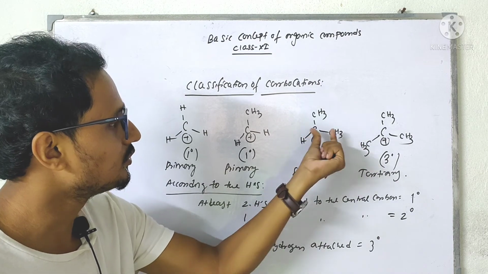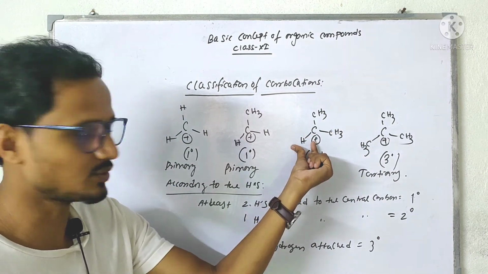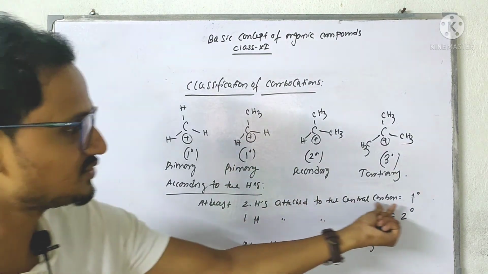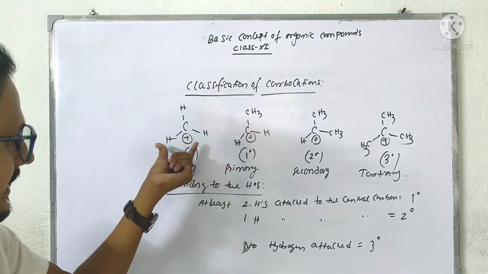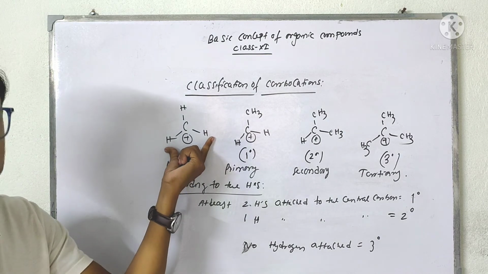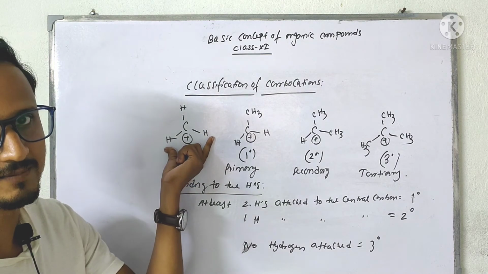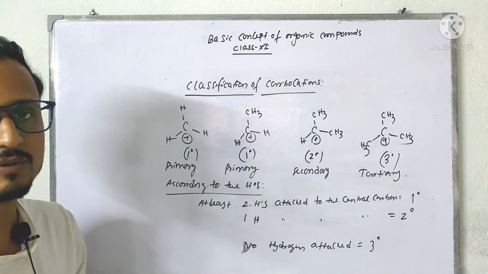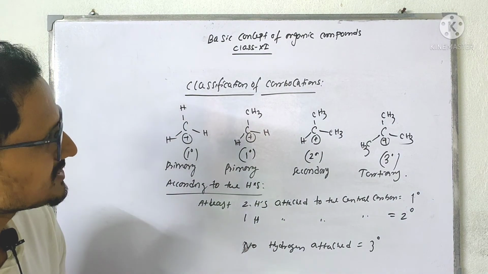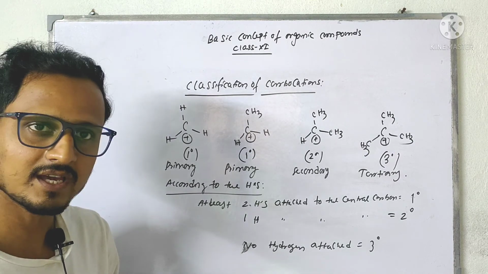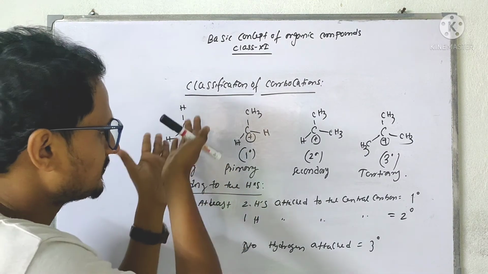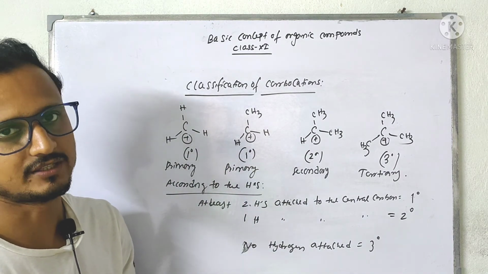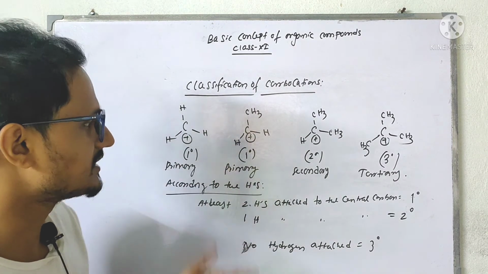Here only one hydrogen is directly attached, so it is 2 degree. Here two hydrogens are directly attached, at least two hydrogens, that means 1 degree. And here also at least two hydrogens are there, so it is also 1 degree. So there are two methods of classification. One is according to the hydrogens, the other according to the carbons. Any one of these you can apply to know about the classification of the carbocations. Okay, so just write it like this.